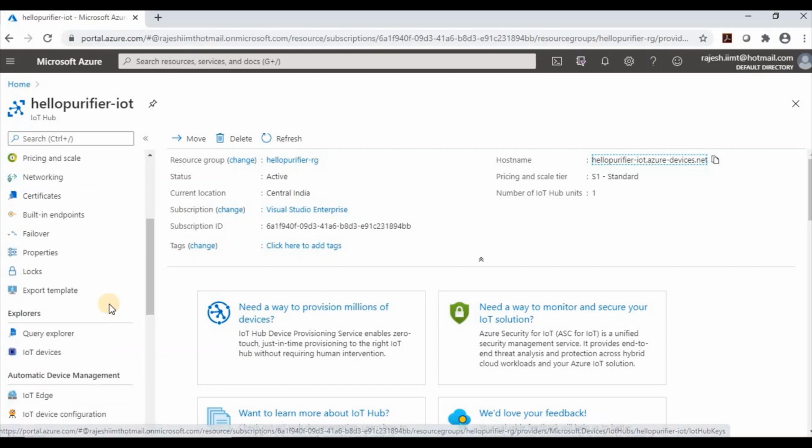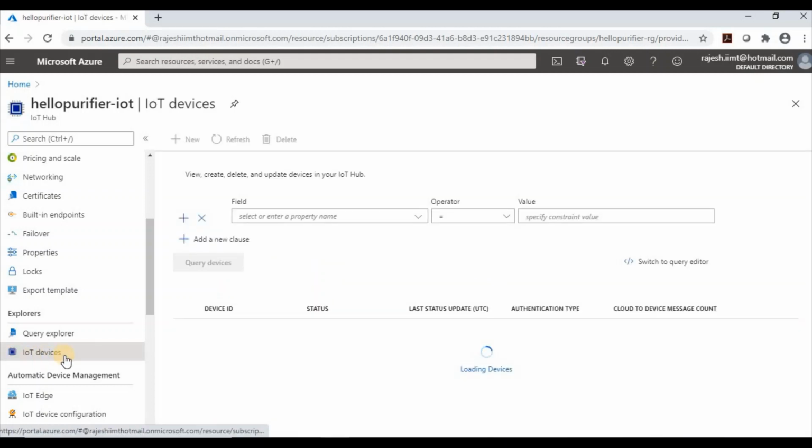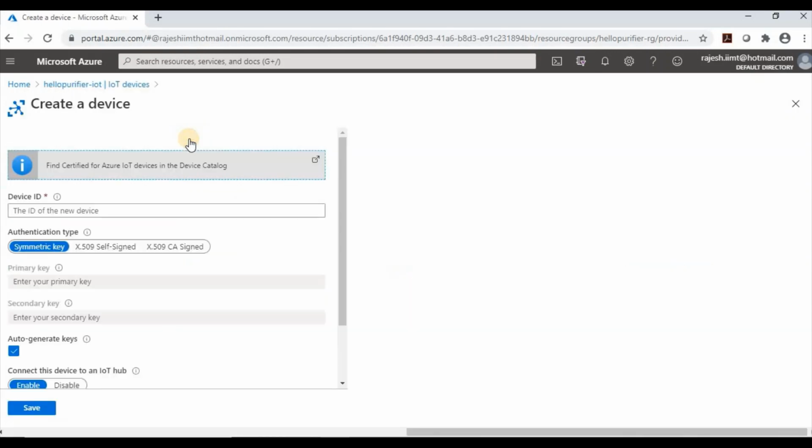The second task was to register a device to the IoT Hub. If you go to the Explorer section, you will find IoT devices here. I will go to this IoT devices, and here it will show all our devices. In the section below, it will show the list of all the devices available. I am going to register one new device. I will click on add, and device ID. That is the unique ID of the device. I can provide anything here. Suppose my device is first purifier.